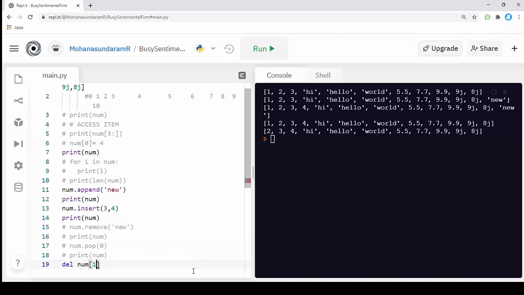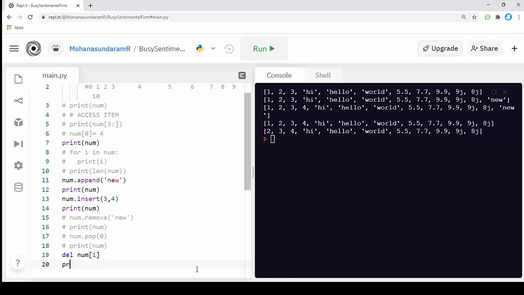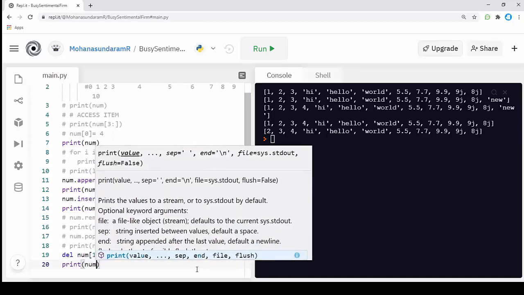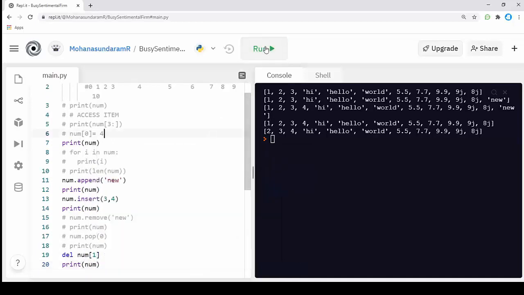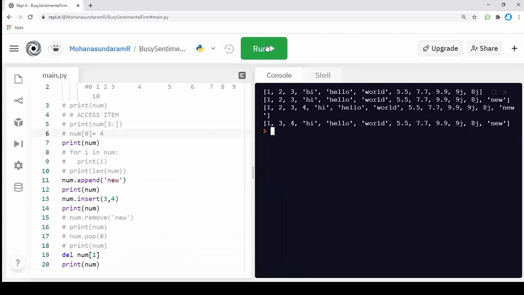Here I'm passing 1, and I'm going to print num. You see that the index position 1 has been removed. This way we can also remove a value from a list.